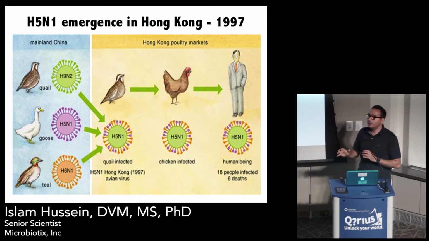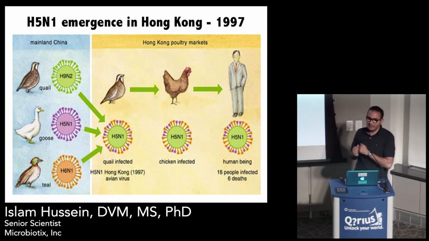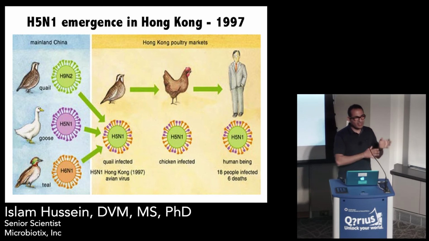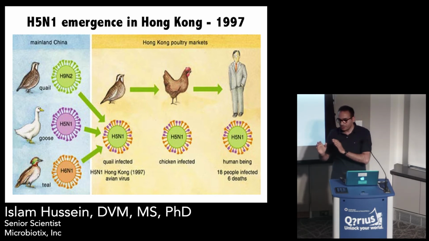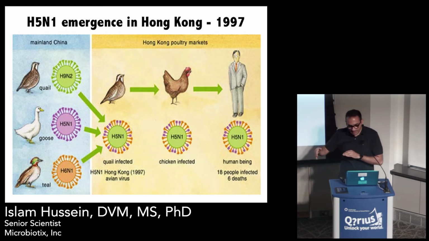Fortunately, these viruses are not yet adapted to humans. So human is like a dead-end host. They get transmitted from birds to humans, and then it does not transmit between humans.